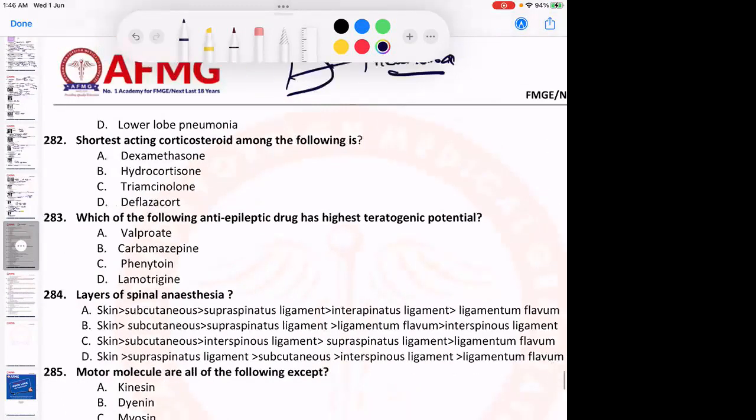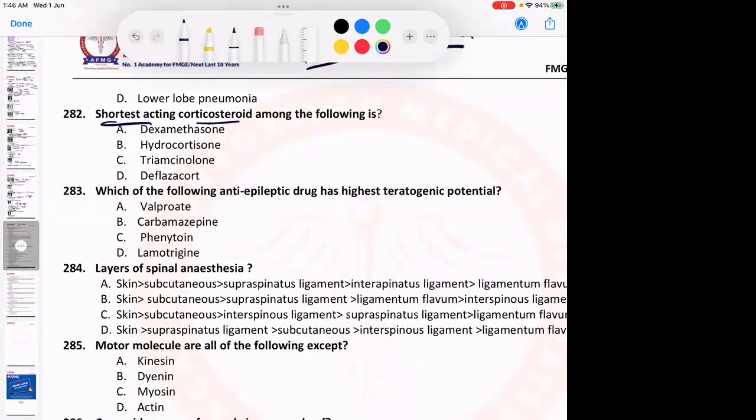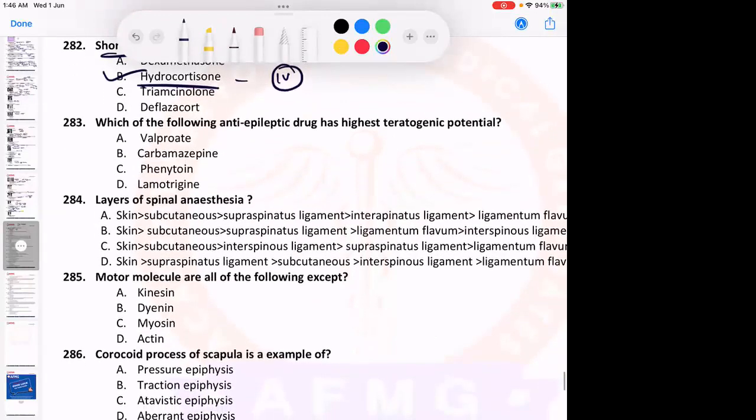Shortest acting corticosteroid among the following is. Very good, very good. इसके लिए आंसर बता रहे हो पक्का? Okay, हाँ, great. So it is hydrocortisone. The shortest acting corticosteroid among all of them is hydrocortisone, and therefore it is preferred in emergency. It is given IV in cases of emergency. ठीक है? कोई भी एडिसोनियन क्राइसिस में हो, Waterhouse-Friderichsen syndrome में it is given IV.